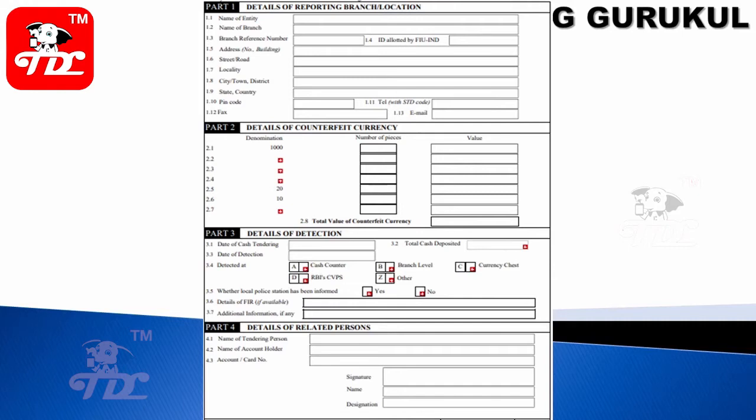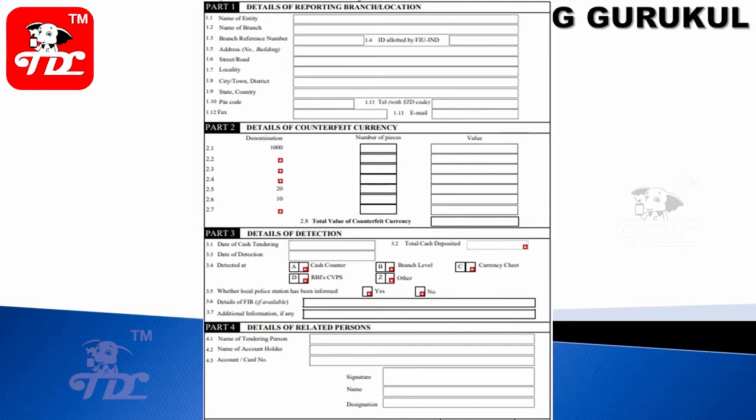For your understanding, I have given sample details to be captured in the CCR. For example, if you are from a bank or financial institution: name of the entity, name of the branch which identified such currency, branch reference number, ID given by FIU, address, full details of the branch, pin code, email, STD. Then what are the details of the counterfeit currency? Which currency note did you find fake? It may be 500, 2000, or 20s, 10s. You have to enter all of these.